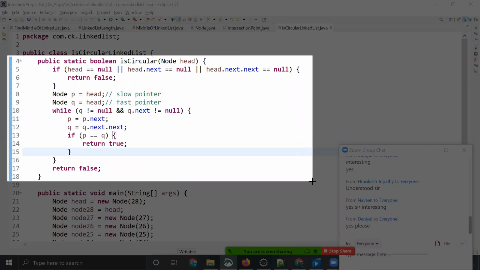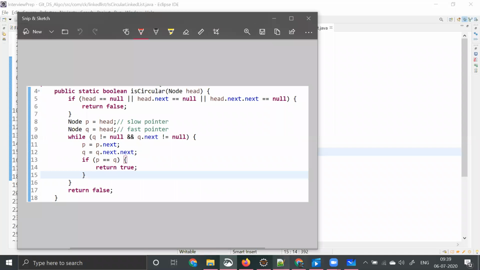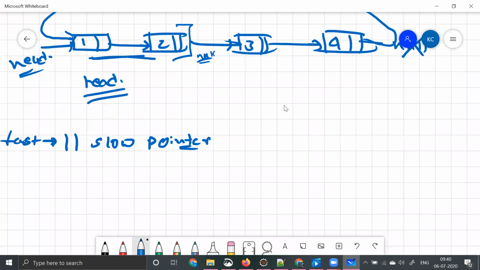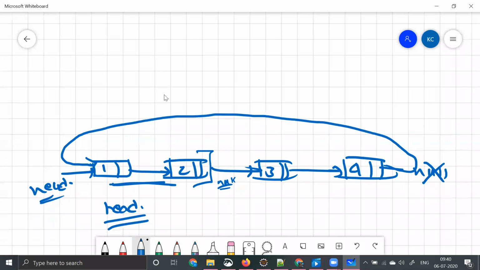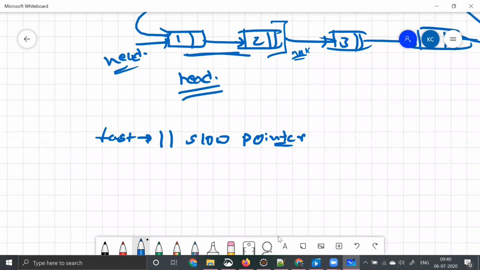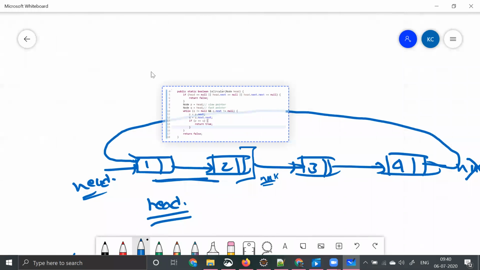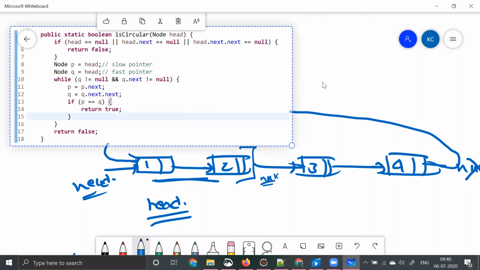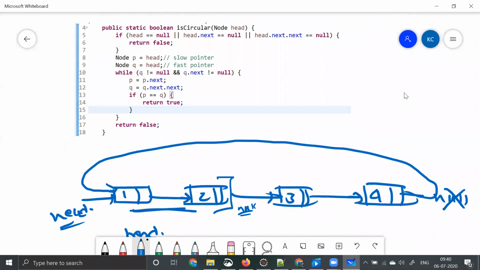Let me paste that and make you understand what we are actually trying to achieve. So here it is. Here is our code.